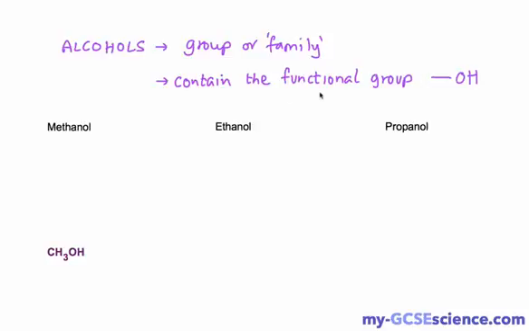They all contain the functional group OH here, and we call that a hydroxyl group, and because they all contain that functional group, we call this group of organic compounds a homologous series. So it's members of the same group of organic compounds that contain the functional group OH, and we refer to that as a homologous series. Now the three that we talked about that we need to know about are here: methanol, ethanol and propanol, and you need to be able to recognize the structural formula and the actual formula written in this form down here.